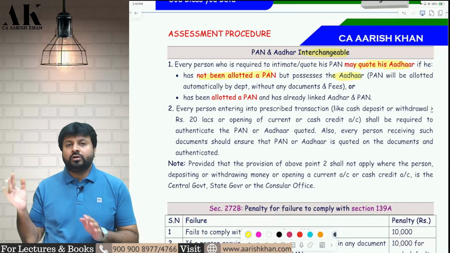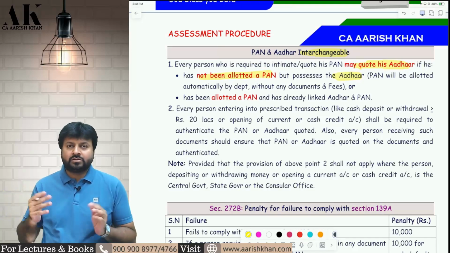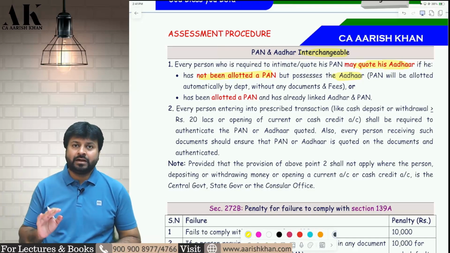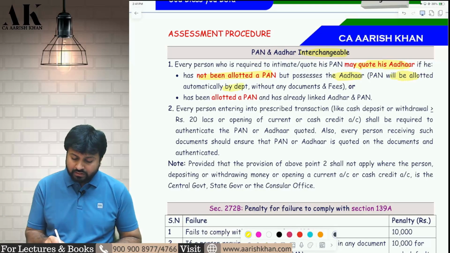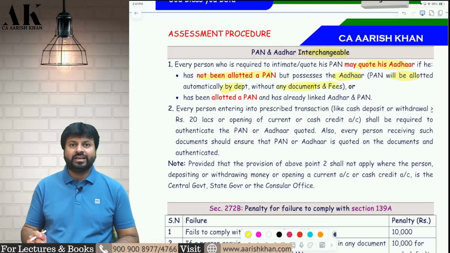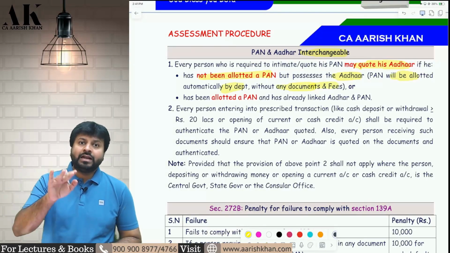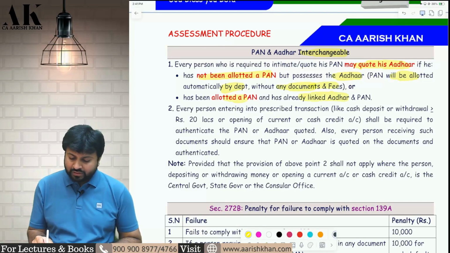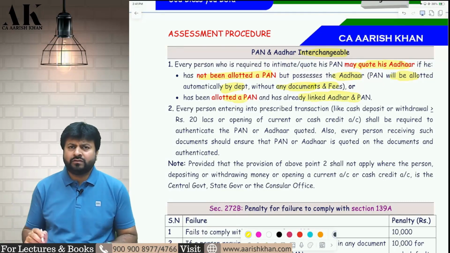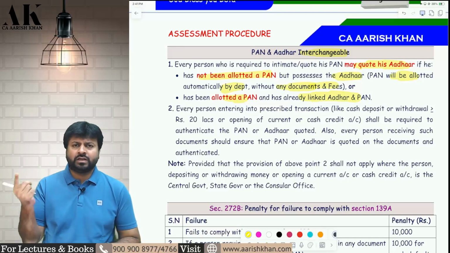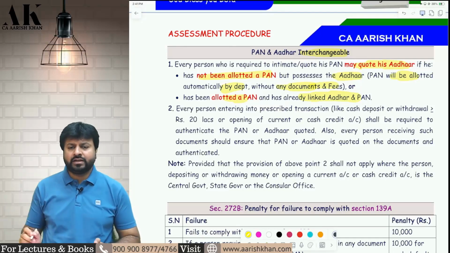Aadhaar. So you are going to buy a vehicle and you don't have a PAN, so you can give an Aadhaar, and in that case the department will automatically allocate you what? PAN without any document and fees. Similarly, if you have already been allocated PAN and your PAN and Aadhaar are already linked, you can use both of them interchangeably. You can give PAN instead of Aadhaar, you can give Aadhaar instead of PAN. Both of them are interchangeable.